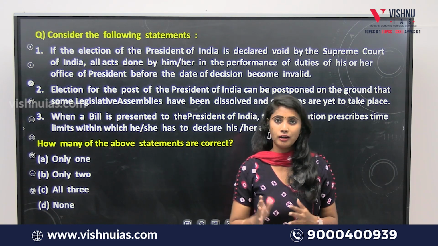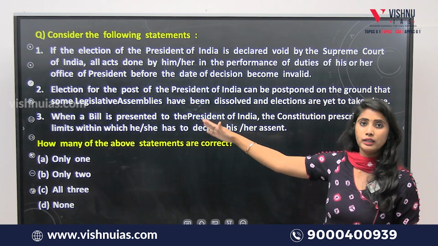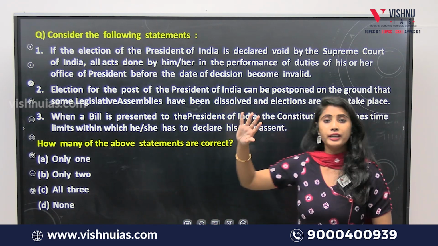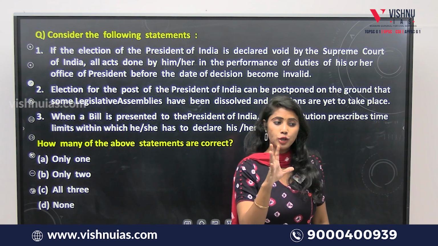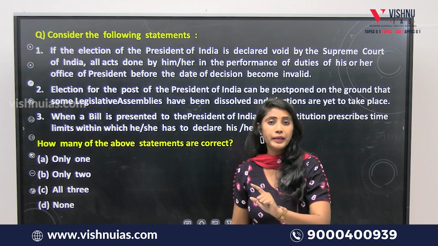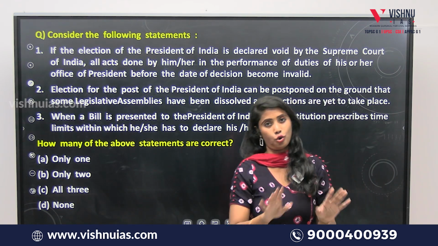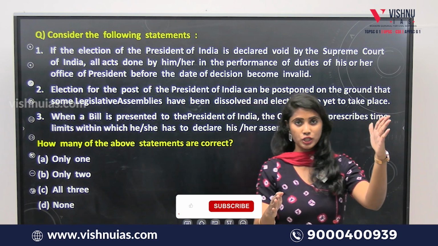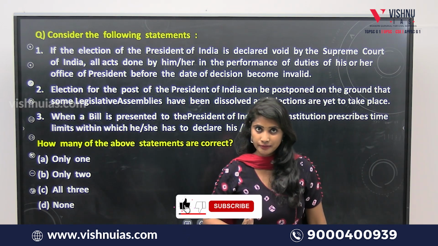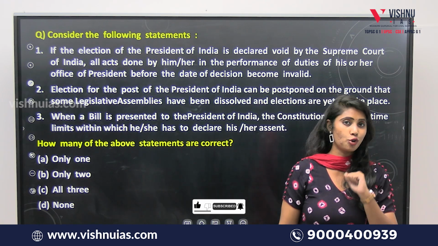It's very clear, right? So the statement asks whether the Constitution gives any time limit for the president to give his assent to a bill passed by the parliament, yes or no?